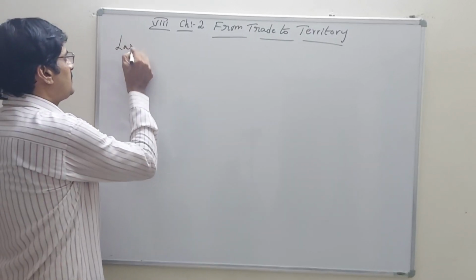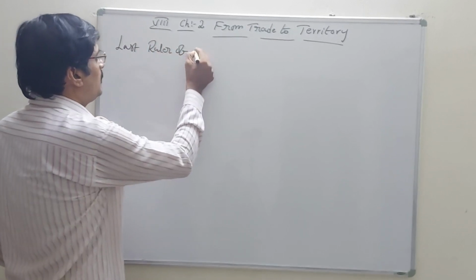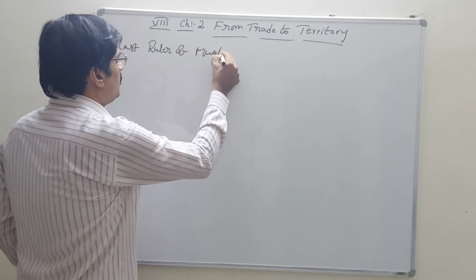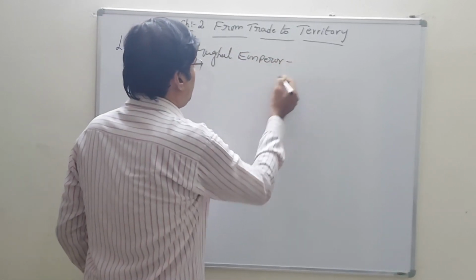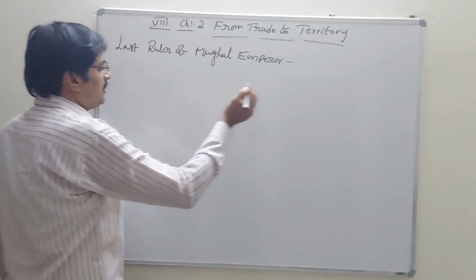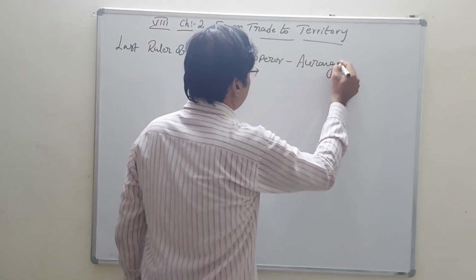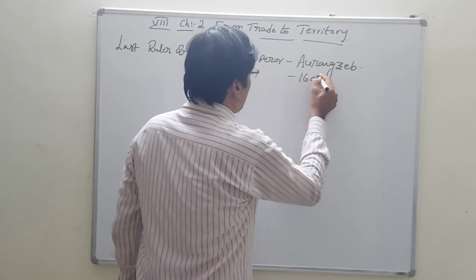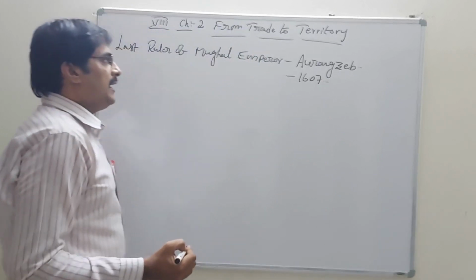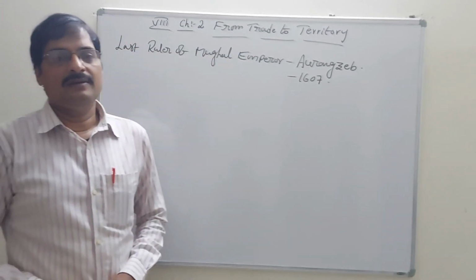Who is the last Mughal emperor? Yes, he is Aurangzeb. In which year did he allow the England people? In the year 1607.